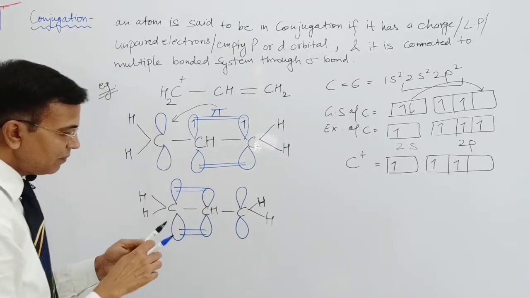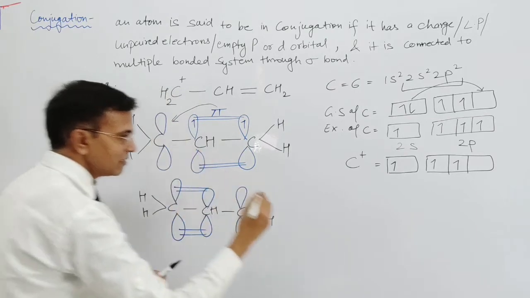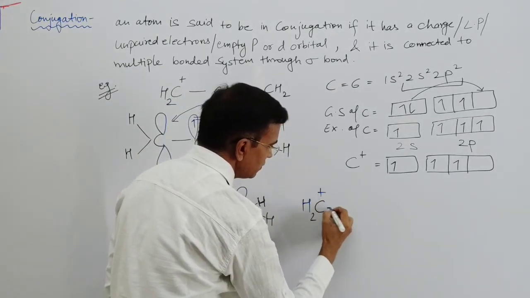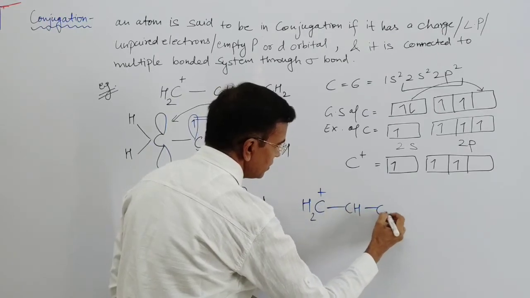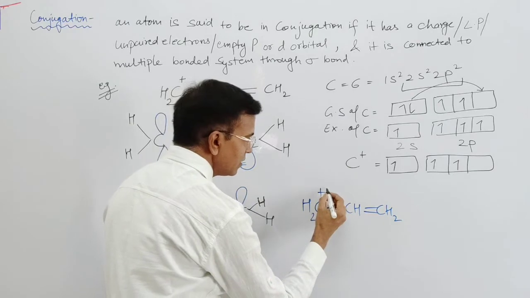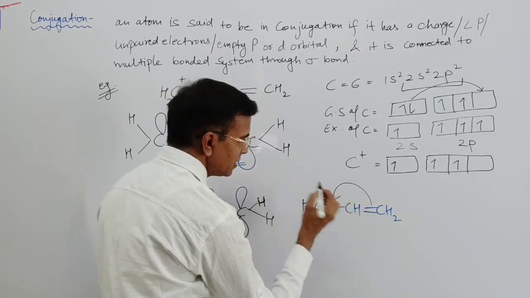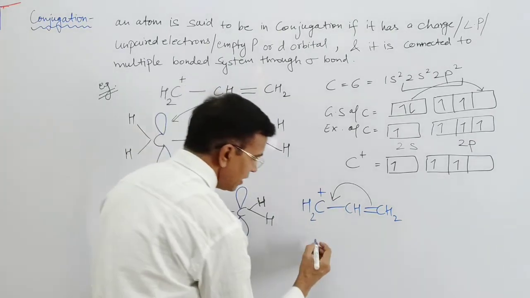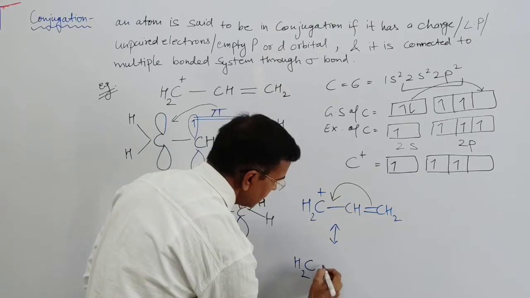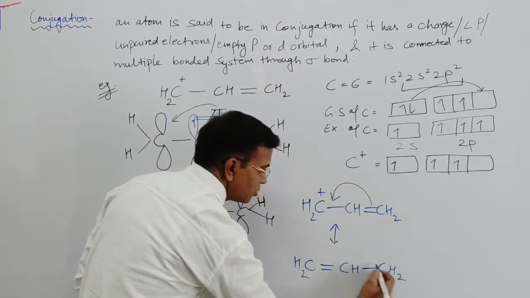So this molecule may be written as CH2 positive, CH, CH2 double bond. These pi electrons are attracted by this positive charge, and this becomes CH2 double bond CH, single bond CH2.